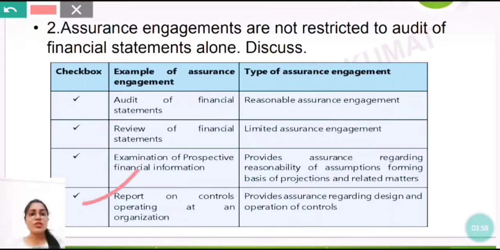Next type of assurance is what? Report on controls operating at an organization. It provides assurance regarding the design and operation of controls. By reading this assurance type itself, we get to know that it must be something about the controls, right? So the operation of these controls and the design of these controls, that is another engagement, right? So these are the 4 types of engagements and the 4 types of assurance, right?